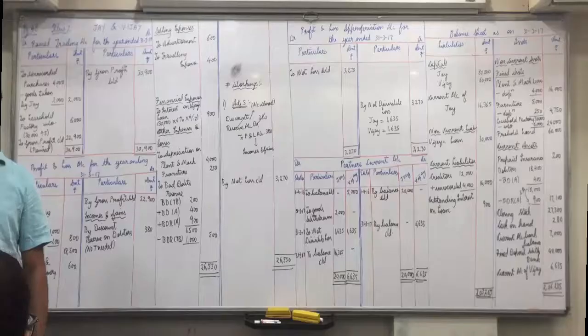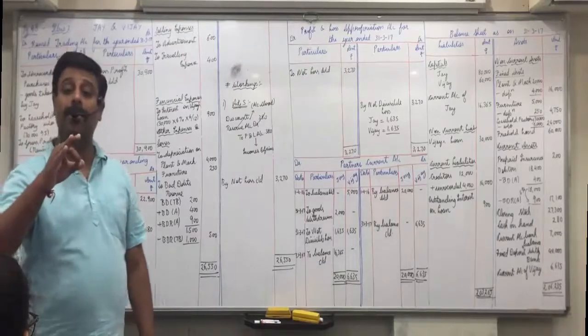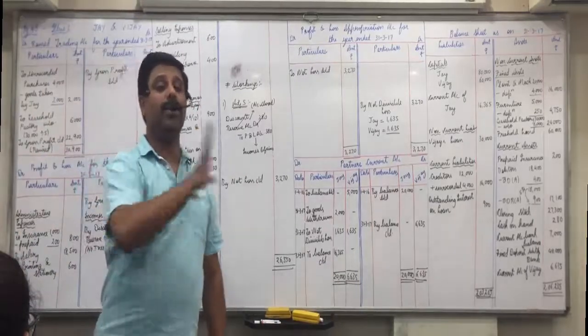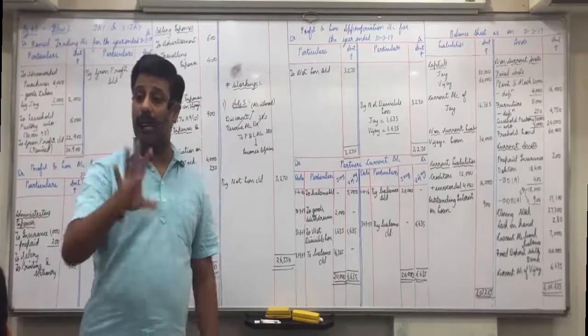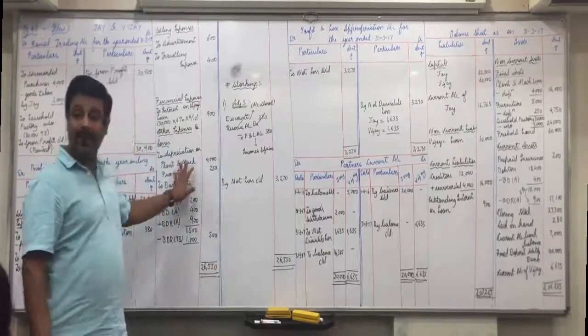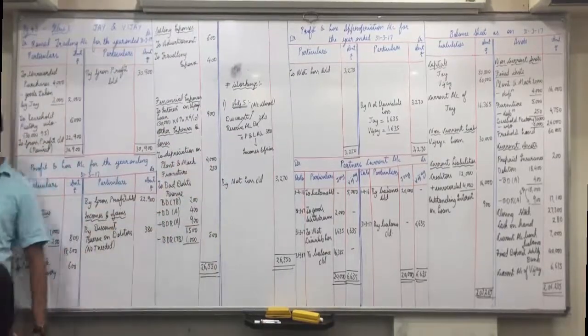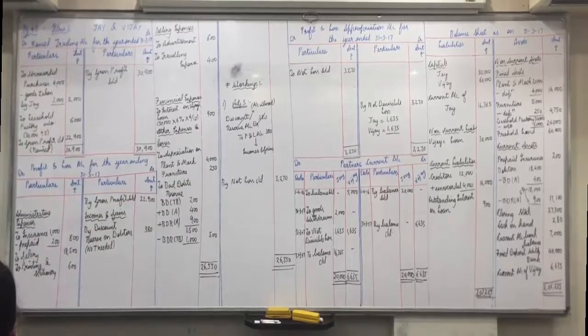Out of? Specifically when the word factory is given, then only you keep taking it in trading account. Otherwise you take always the depreciation in other expenses and losses. Okay. Now if you see in this question number 11, page 81, what do you have? Leasehold, machinery, it's not factory.